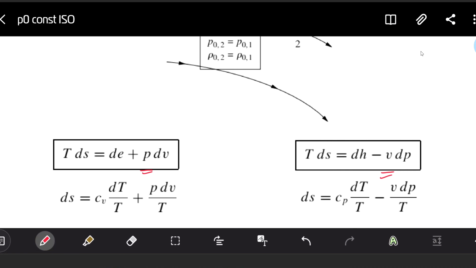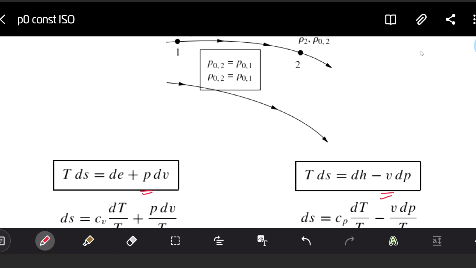On the left side, we will answer the question why the stagnation pressure keeps constant, and on the right side, we will answer why the density keeps constant. The relation between the density and the specific volume is this. Density is the inverse of the specific volume, like this. It's well known from physics, right?